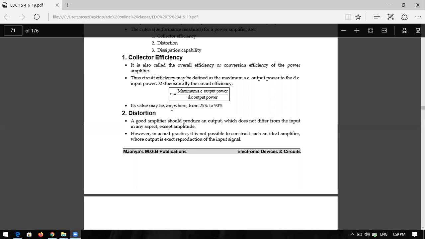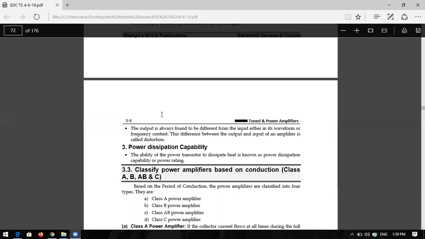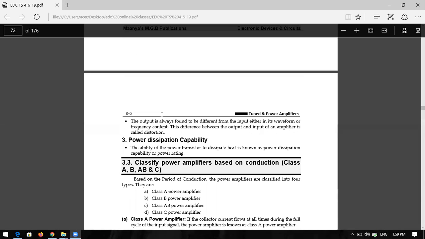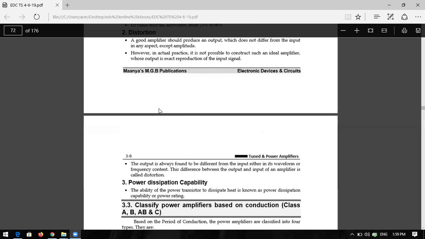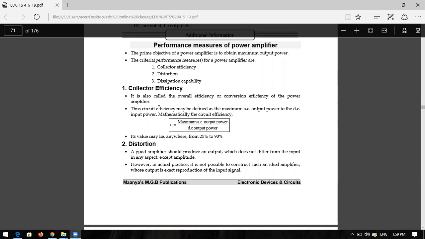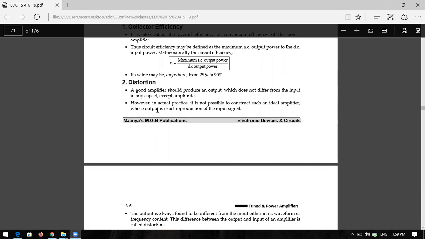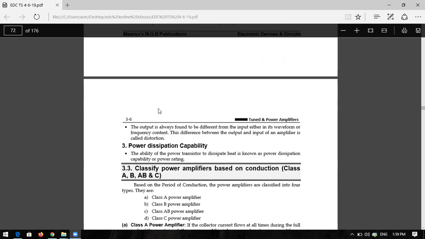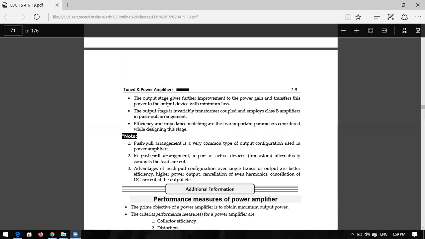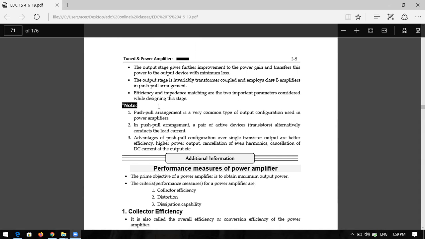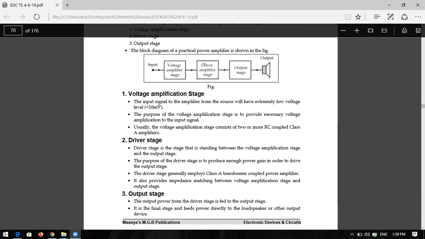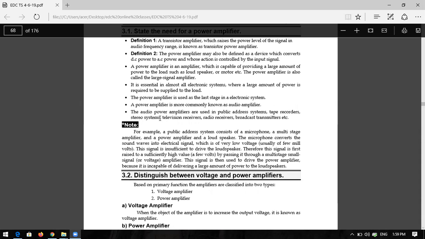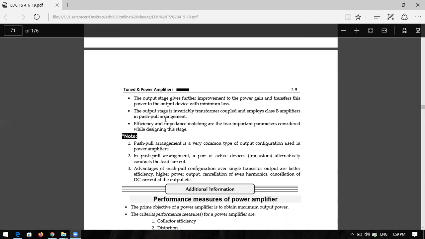Distortion should be as minimum as possible, as well as the power dissipation, whereas the efficiency should be as maximum as possible. You should have the maximum efficiency but minimum distortion as well as minimum power dissipation for a good power amplifier. Okay, so these are some of the elements you have to measure in power amplifiers. Okay, so the next topic is